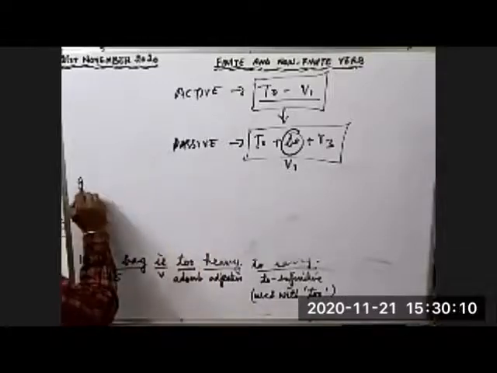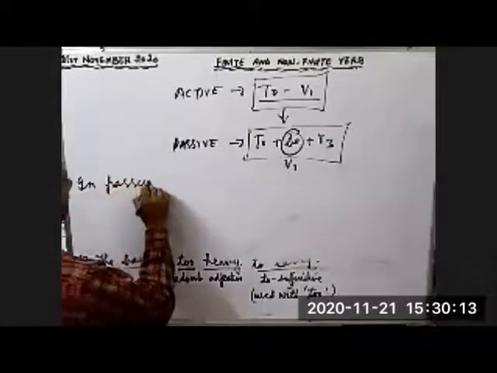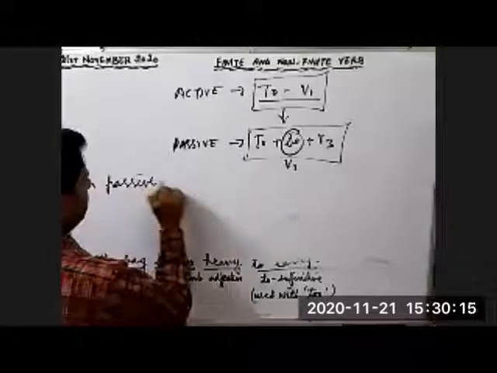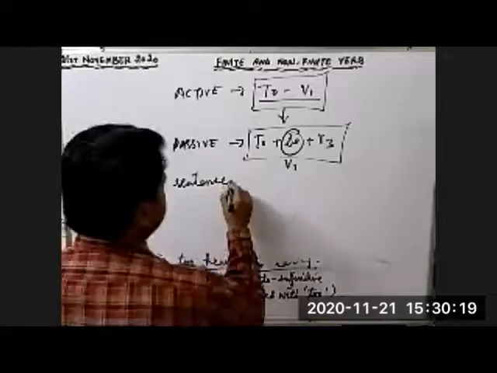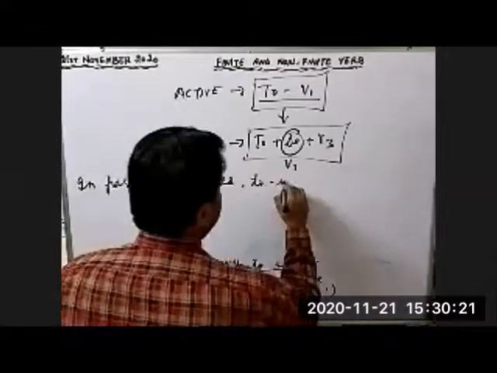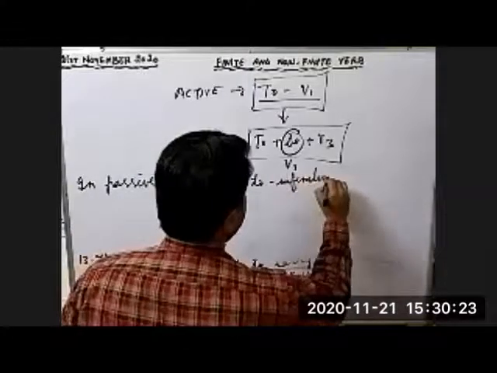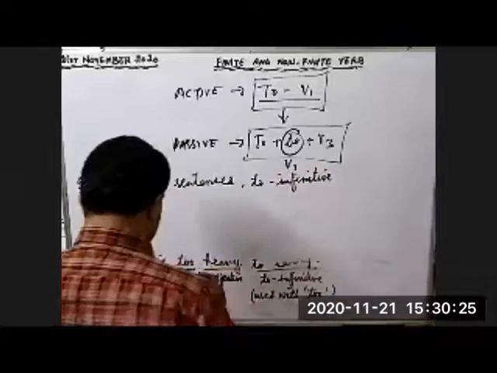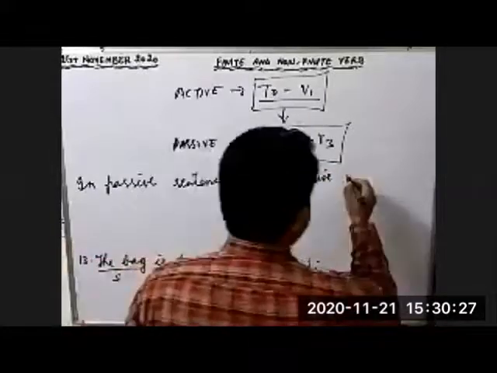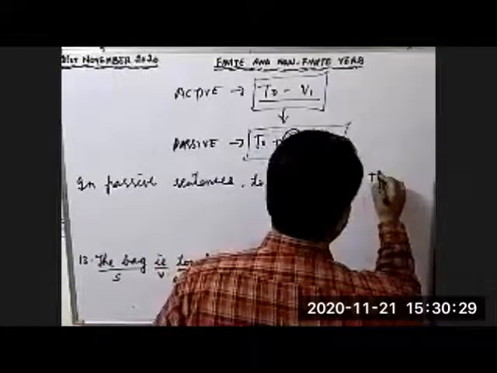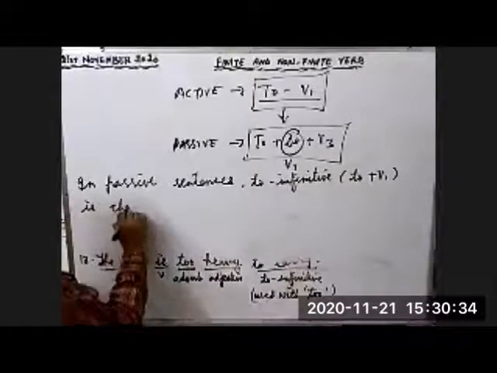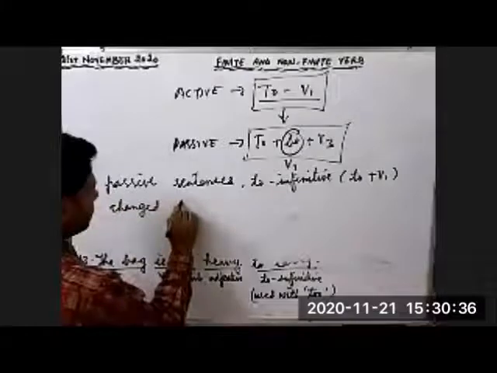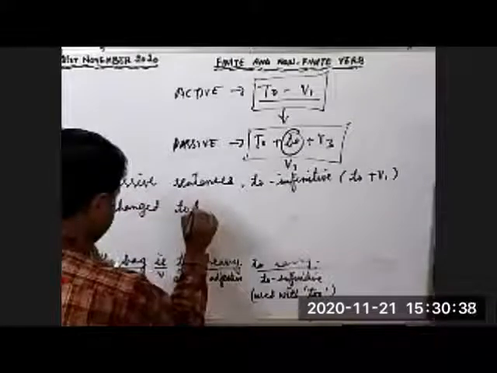In passive sentences, to infinitive, that is to plus first form of the verb, is changed to to plus be plus third form.